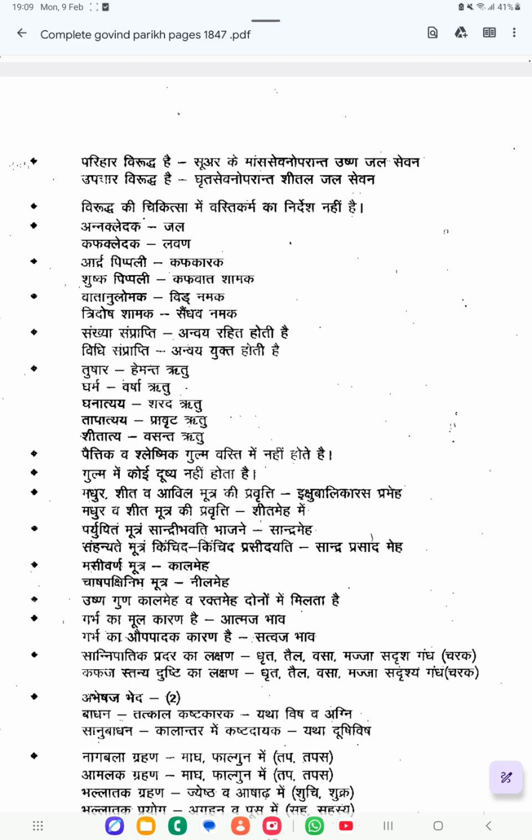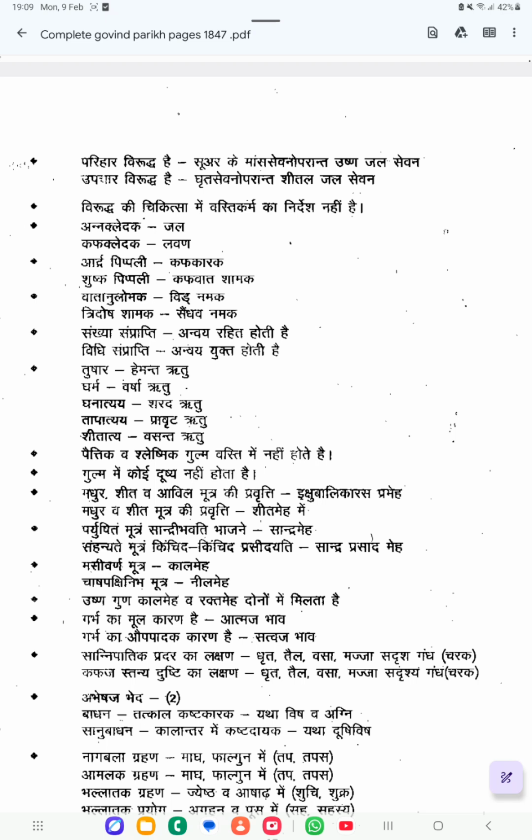Then Madhura Shita Avila Mutra Pravritti is Ikshubalika Rasa Prameha. So the lakshana of Ikshubalika Prameha they are telling. If the patient is suffering from Ikshubalika Prameha, then the urine will have Madhura Rasa, Shitatva, a cold sensation, and Avila Mutra Pravritti. Turbidity will be there. So the urine having Avilatva, Shitatva and Madhura Rasa is called Ikshubalika Rasa Prameha.